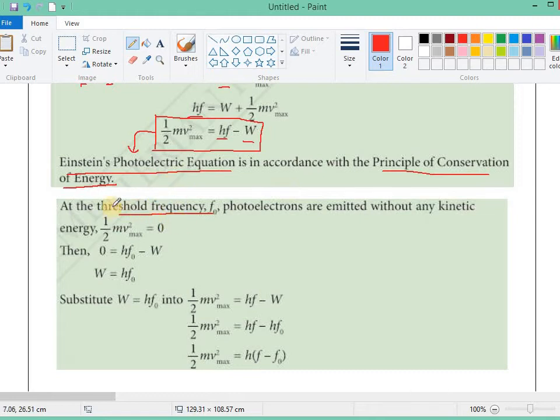So at threshold frequency, the kinetic energy will be 0. Get the idea?